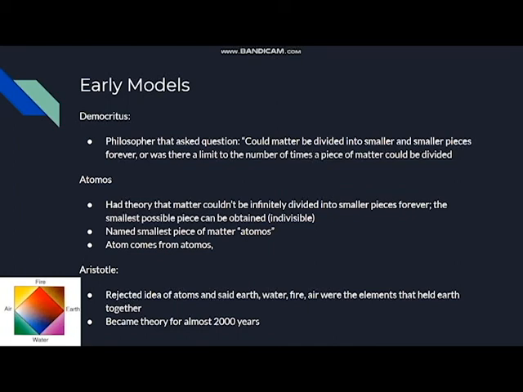Aristotle was another philosopher who completely rejected the idea of atoms and said that earth, water, fire, and air were the four elements that held Earth together, and this became the running theory for almost 2,000 years. This was not questioned for a very long time.